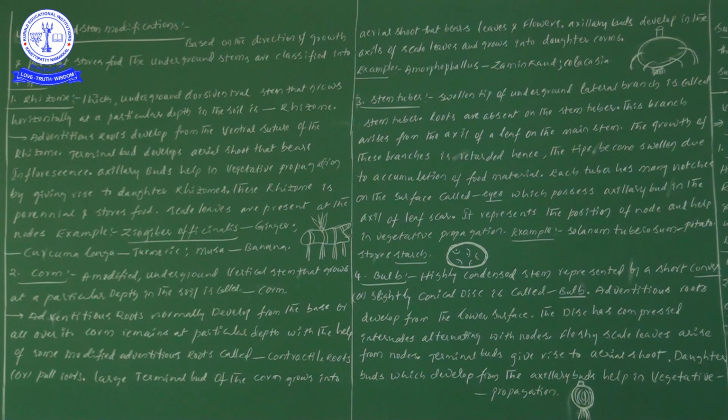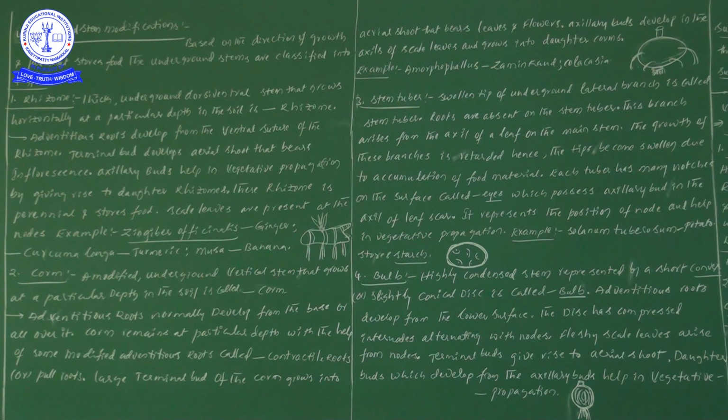So what are the types of buds involved in vegetative propagation? Definitely axillary buds. Axillary buds only are involved in the formation of daughter rhizomes as well as daughter corms, so they directly help in vegetative propagation. At this point I would like to highlight one point: the terminal bud helps in development of the aerial shoot system, and axillary buds, which are present at the axils of scale leaves, grow into the daughter corms and help in vegetative propagation.